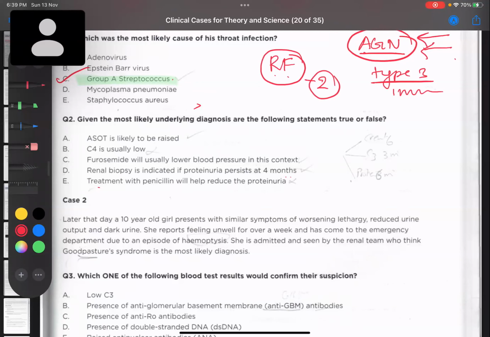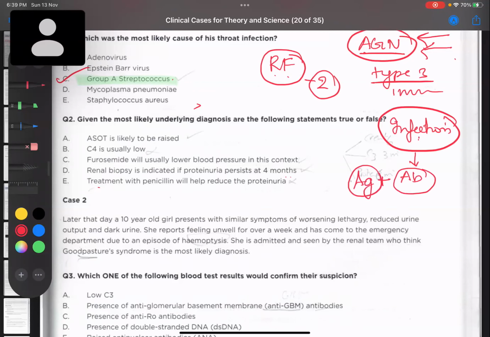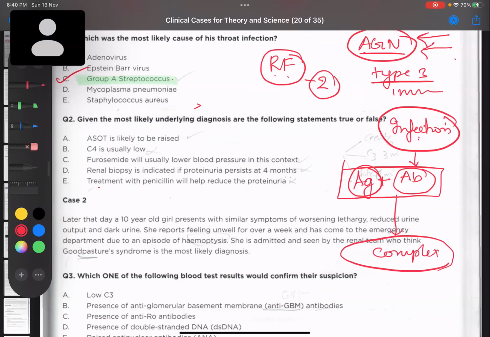So what happens? First, streptococcal infection enters our body. After that, whenever an infection enters our body, our B cell, T cell, everything gets activated and they produce an antibody. This antibody will react with the antigen. This antigen and antibody react together and form a complex, known as the antigen antibody complex. This particular complex will be deposited in the glomerulus.